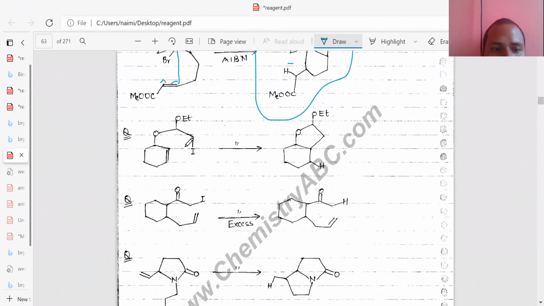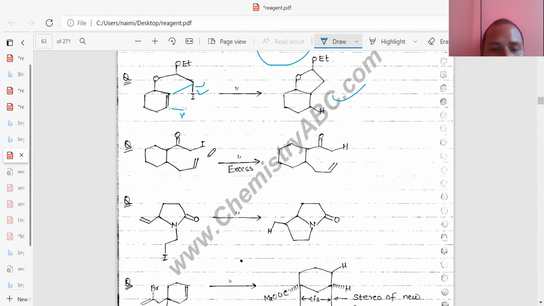Okay. Similarly, you can see here this is a free radical, this free radical. Okay. So these free radicals form this bond, and here the free radical and hydrogen free radical form this bond. Okay. So this product will form here. So likewise, you can see here if you have excess of this one, so this and this, forming a free radical and this one.